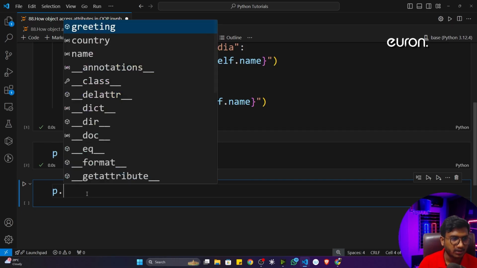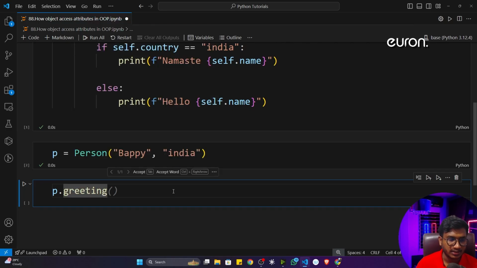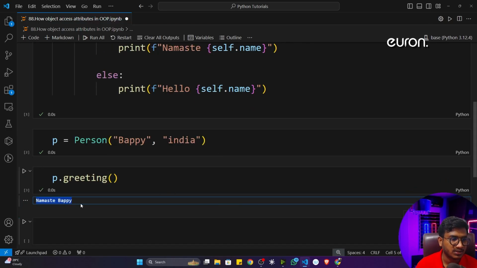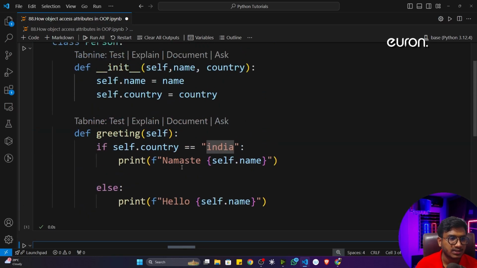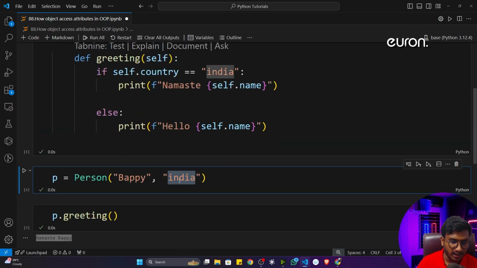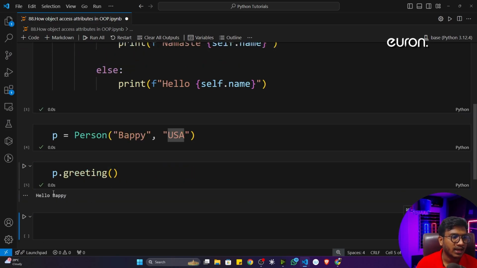Now see, if I just write p dot, it will suggest all the attributes and methods I'm having in this particular class. Now let's say I want to execute this method called greeting. I'll just call this method, and now if I execute, see, it will give me namaste Bappi, because the country is India right now. Now let's see if I give any other country. Let's say USA. Now see, if I execute, it will tell me hello Bappi.